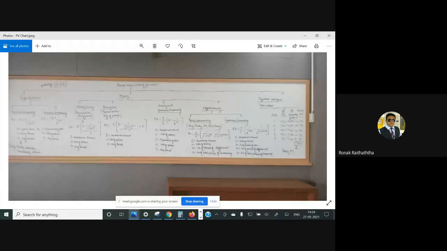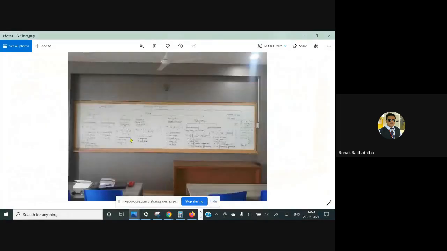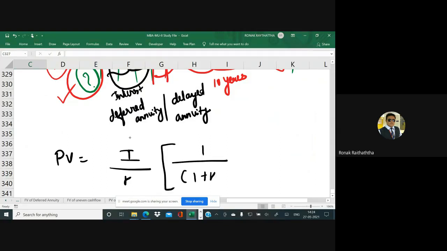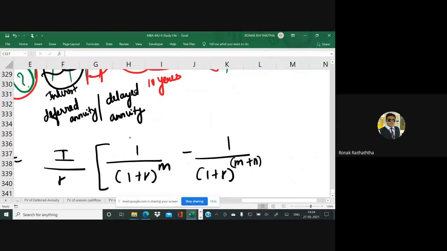I think you will not be able to see it over there, so let me just write it here. PV equal to I divided by R, in bracket 1 divided by (1 plus R) raised to M, minus 1 divided by (1 plus R) raised to (M plus N). Now sir, what is this M and what is this N?